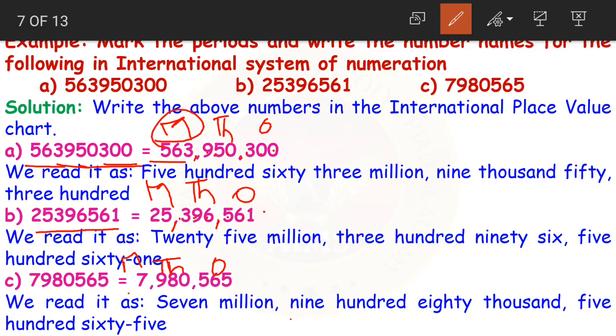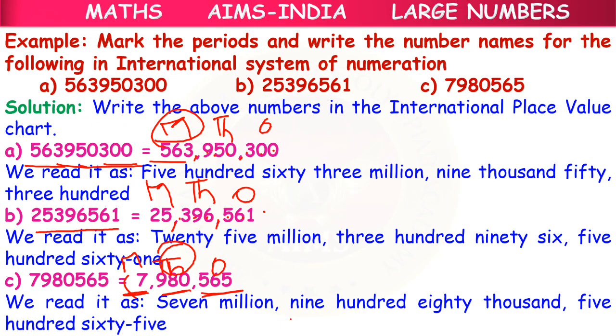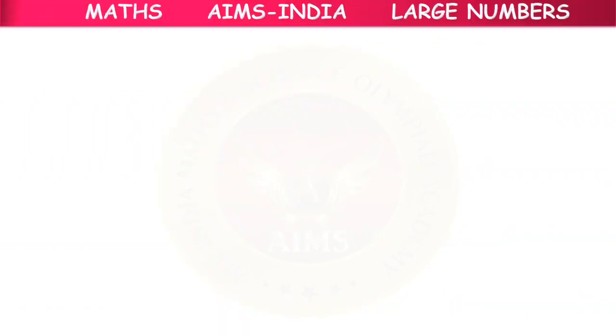First we have 7 millions 980 thousands 565. So this is the correct way of reading the numbers or writing the number names in the International System of Numeration. Is this clear, children?